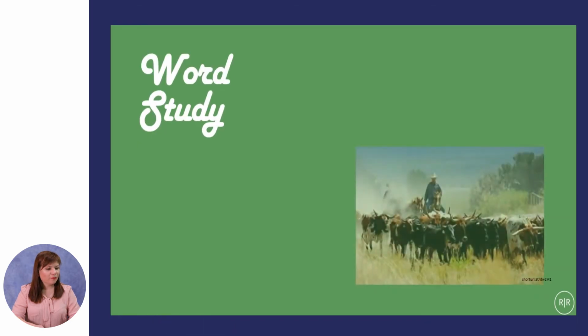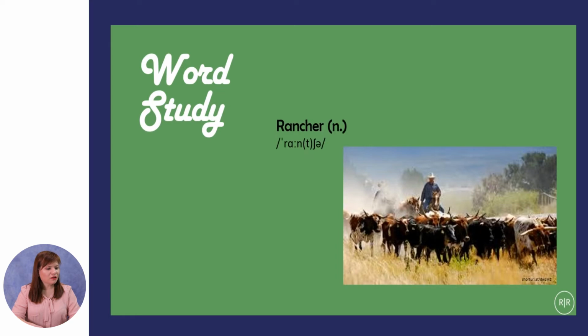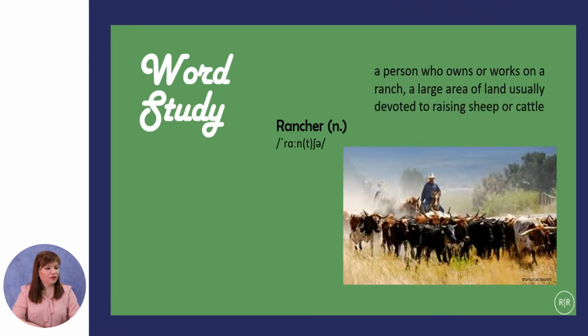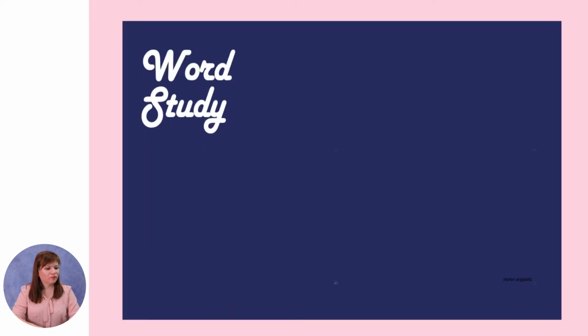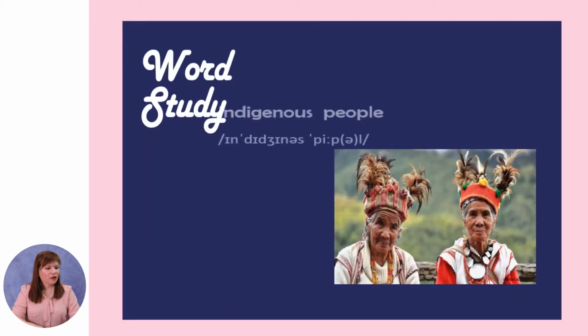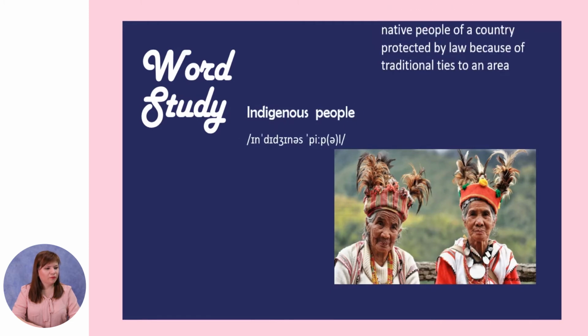Word study. The picture is representing a rancher. It is a person who owns or works on a ranch, a large area of land usually devoted to raising sheep or cattle. The next one is indigenous people.